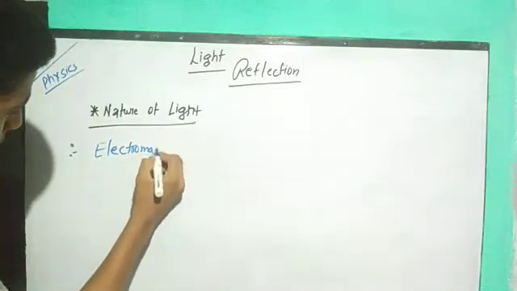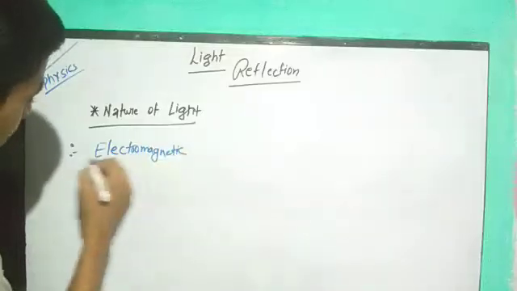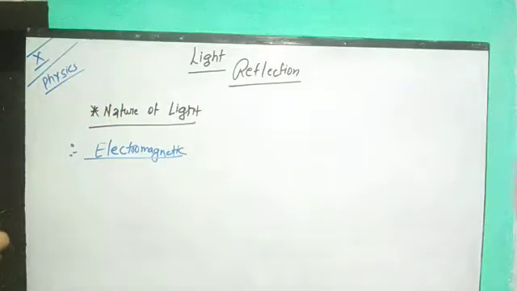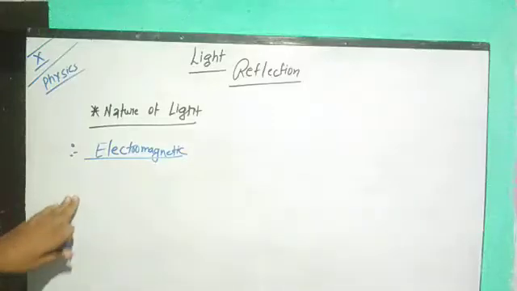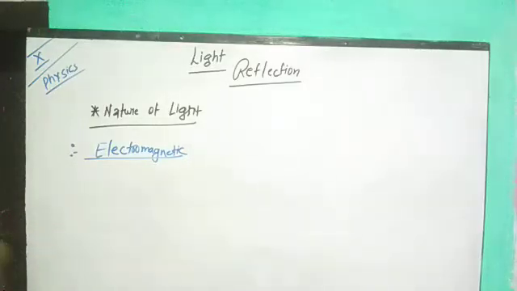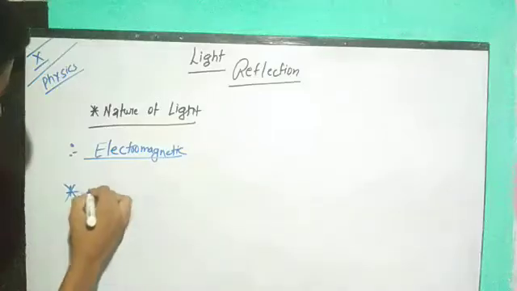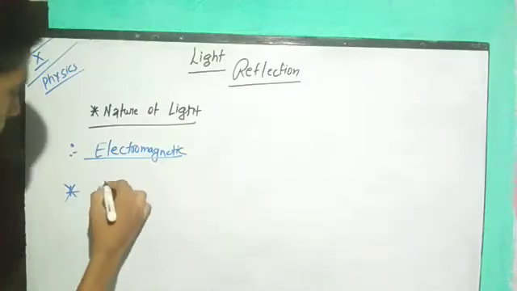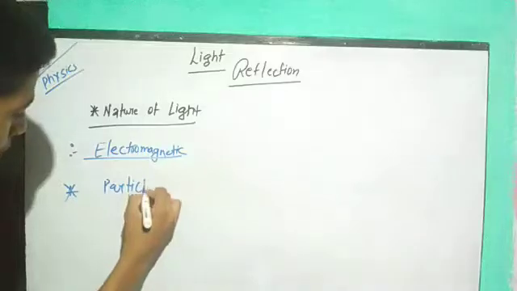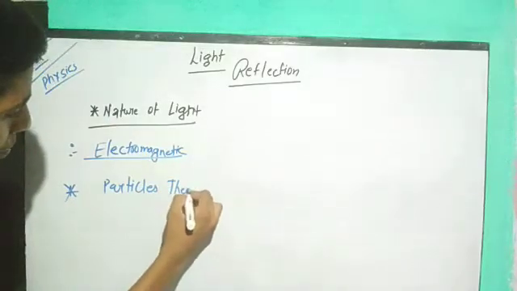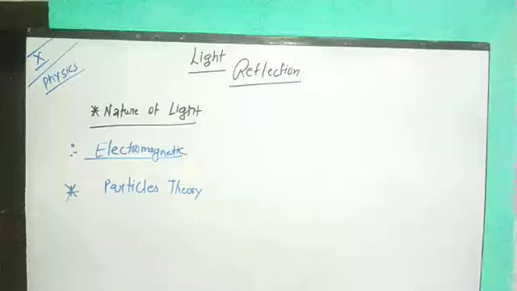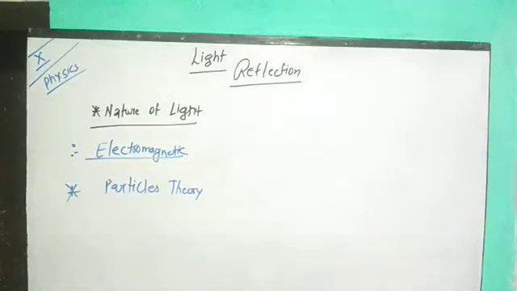So it is a form of electromagnetic wave. According to the first theory, light is wave in nature. But according to the second theory, it is considered to be made of particles, the particle theory. Both these theories are very essential whenever we discuss light. The electromagnetic wave theory tells us that light travels in a straight path, even without any medium.